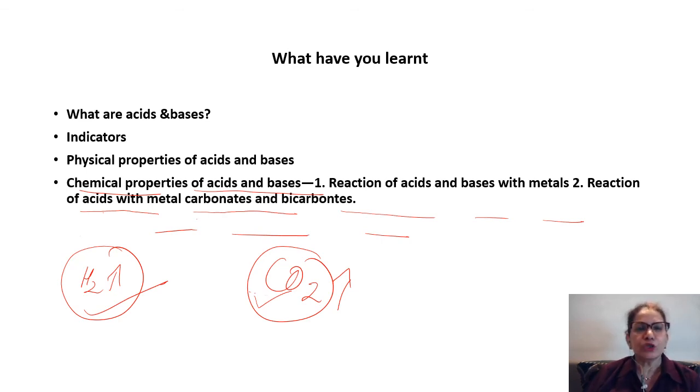So I hope you have understood, and we have started with the chemical reactions. So again, there will be a number of chemical reactions. So what you need to do is, whenever you're learning, please write and learn. That is the best way to learn chemistry. Just by reading, I am repeating myself, I know, but then I like to repeat so that children understand how important it is to write and practice in chemistry. So write every equation and practice, and you will remember it for a long time.